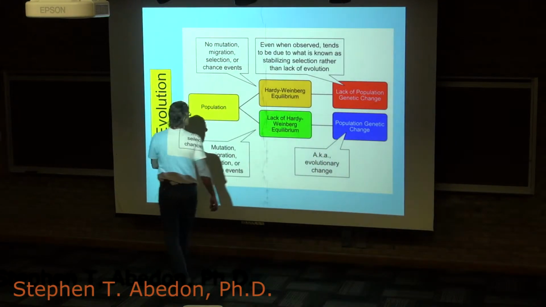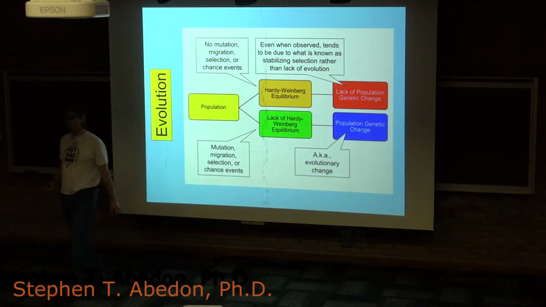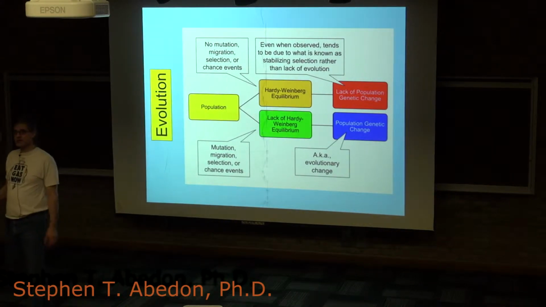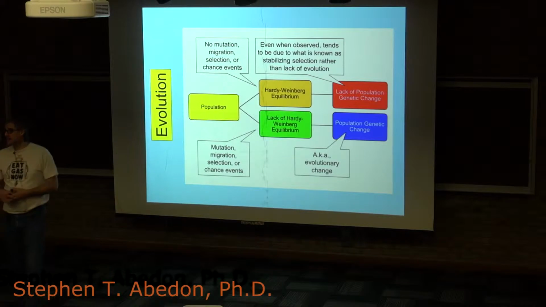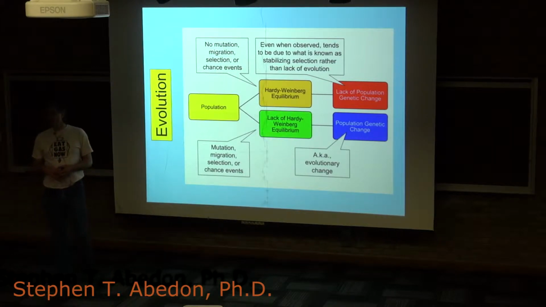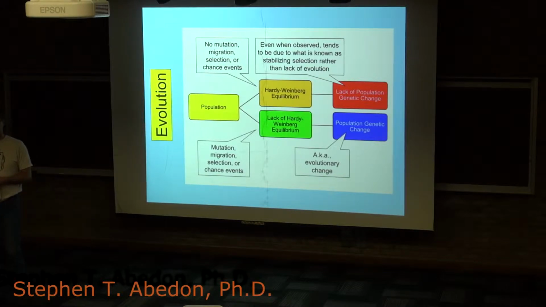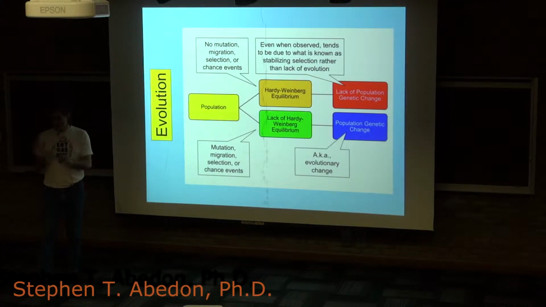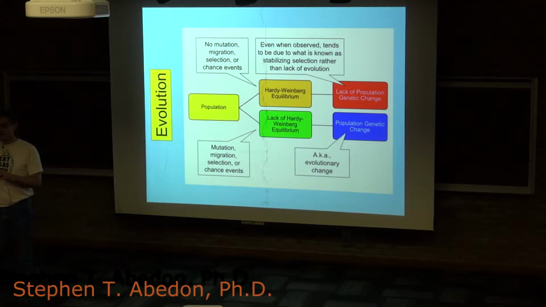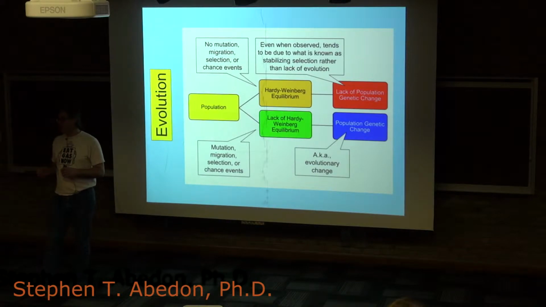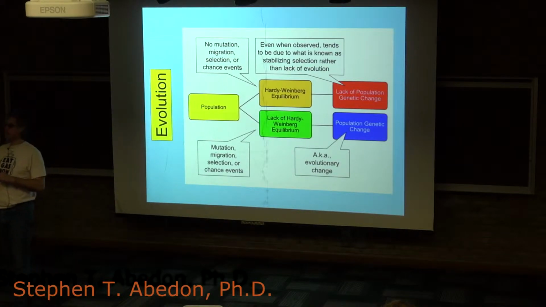So evolution doesn't happen to individuals, it happens to populations. This is because what evolution represents is a change in the frequencies of alleles found at different loci over time. A given individual at its different genetic loci is going to have a fixed number of alleles. For example, if you have blue eyes, you'll have 2 little b blue eye alleles. If you have brown eyes, you might be a heterozygote.